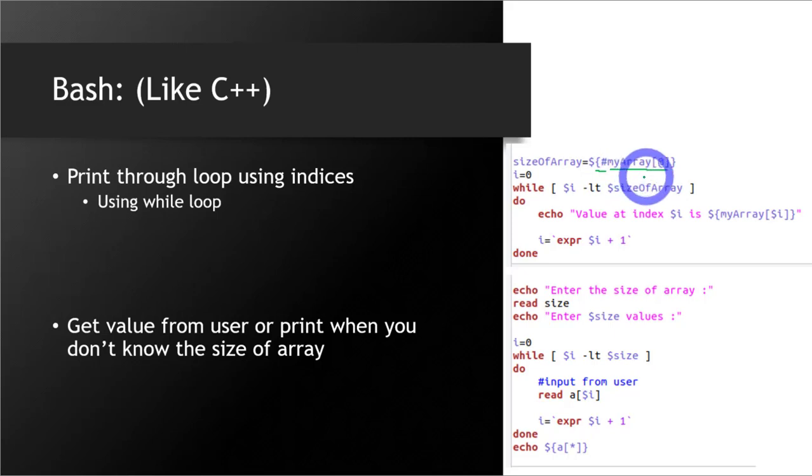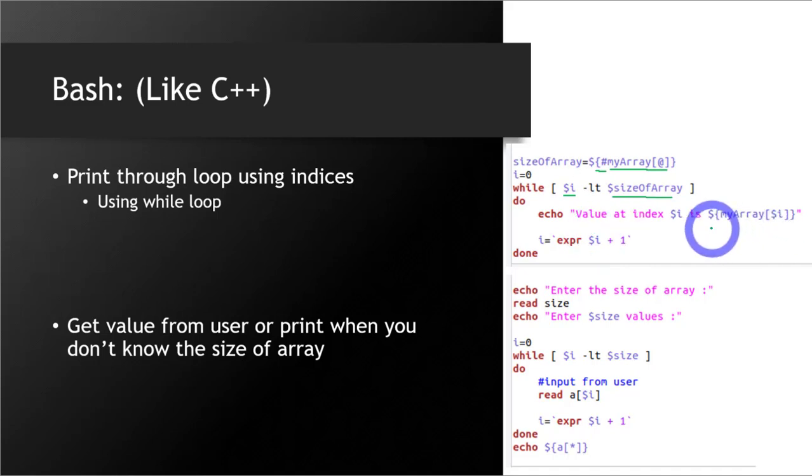So this whole line is actually returning the size of my array. I took that first, and then I initialized I with 0 because I have to start my loop with 0, since arrays start from index 0. This is my condition: as long as this index is less than the size of the array, this loop will run.